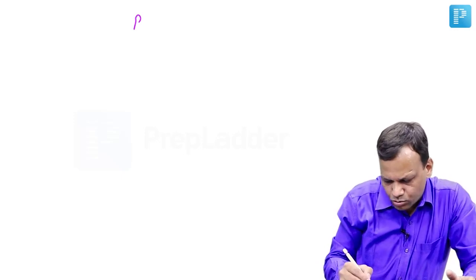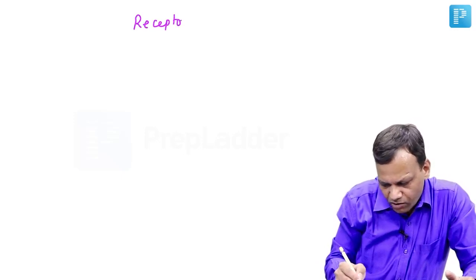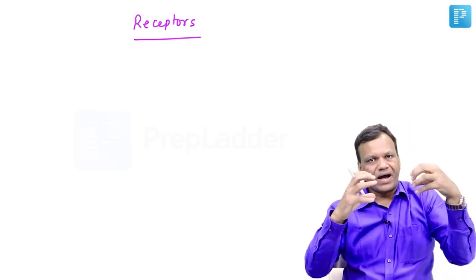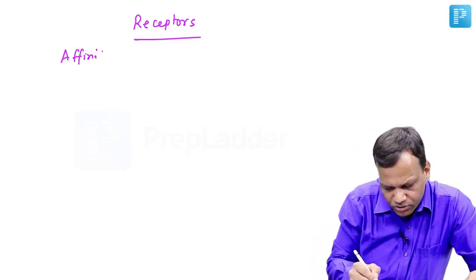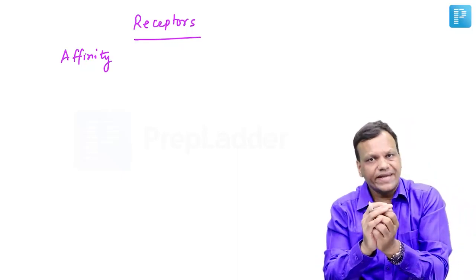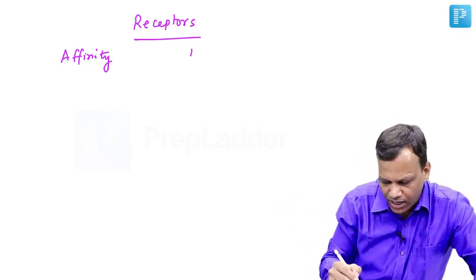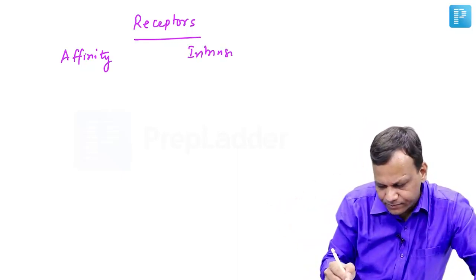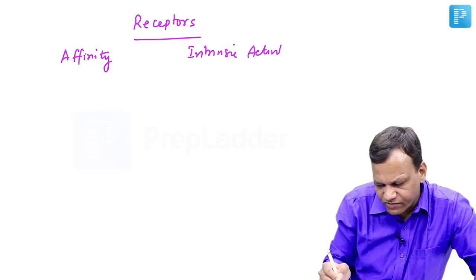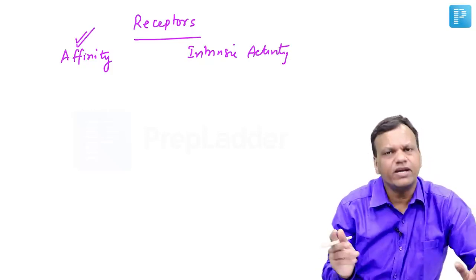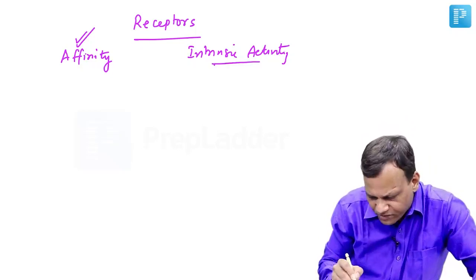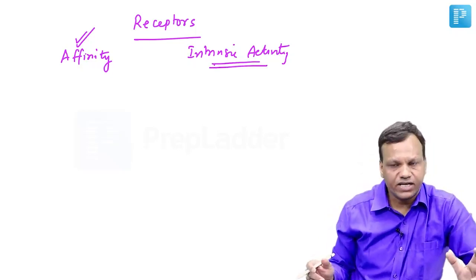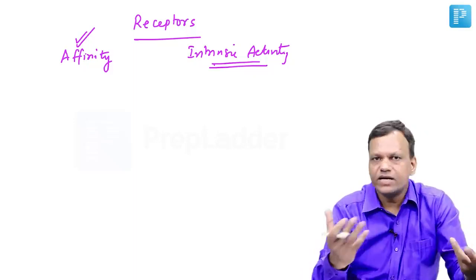Okay. Now the second main mechanism of drugs is through receptors. What is important is, when a drug binds to the receptor, the ability of a drug to bind to the receptor is known as affinity. And second, after binding, it should produce action. That ability is known as intrinsic activity. Now all the drugs which work through receptors must have good affinity. If affinity is not good, they cannot work. So most of them, we differentiate them based on intrinsic activity. Intrinsic activity may be different in different drugs.